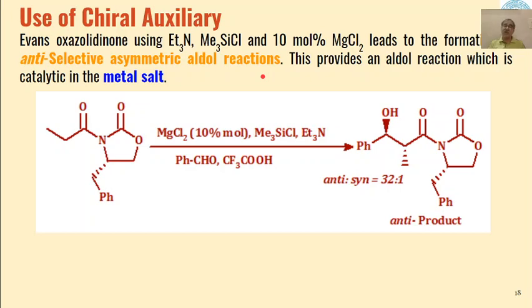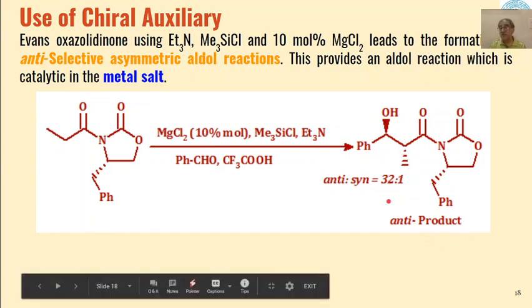And you have seen in the last example that when we used the chiral auxiliary in the absence of the metal, the product formed was a syn product. So by use of this metal ion in addition to the chiral auxiliary, this has led to the formation of the anti-product, and the ratio of the product formed, anti to syn, is 32 to 1.